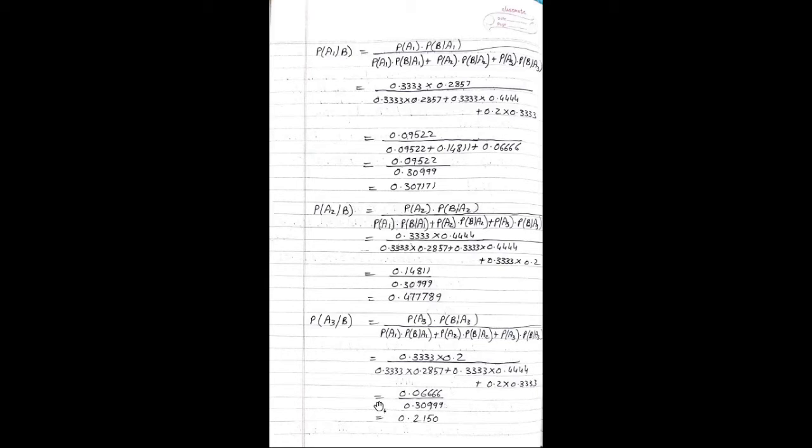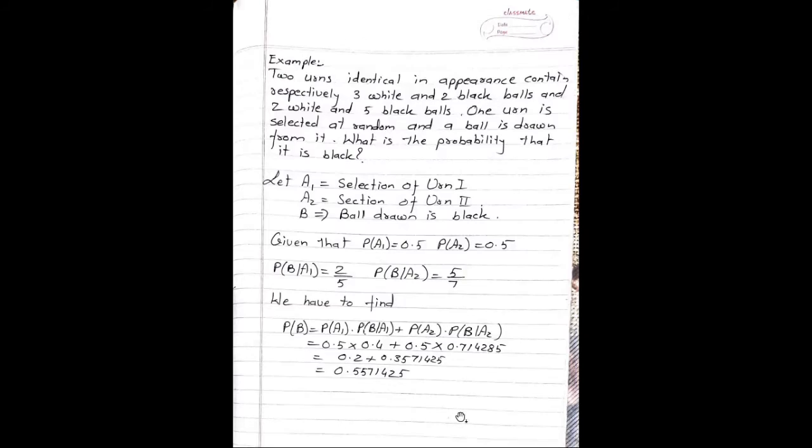So the final answer becomes 0.06666 divided by 0.30999. So perform the division. Probability of A3 given B is equal to 0.2150. Next example.